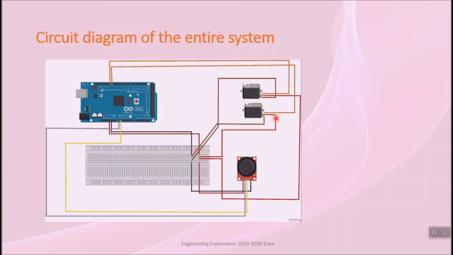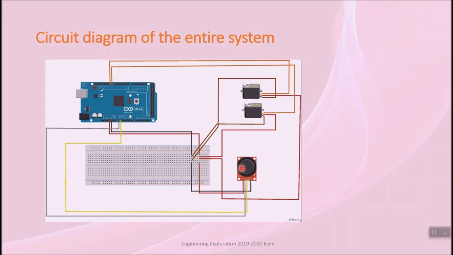This is the circuit diagram that is going to be used to operate the entire project. Here, two servo motors, one breadboard, one Arduino board, one joystick and jumper wires are used. The connections of the servo motor are: the power wire is connected to 5-volt pin on the Arduino board, the signal pin to the digital pin and the ground pin to the ground pin on Arduino board respectively.